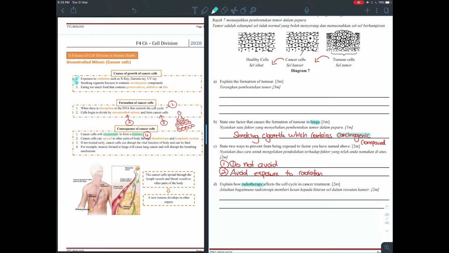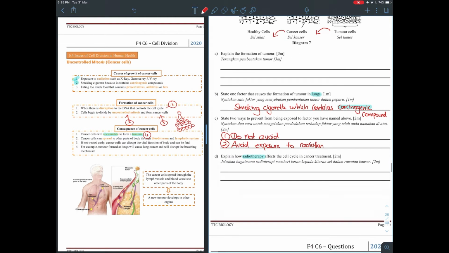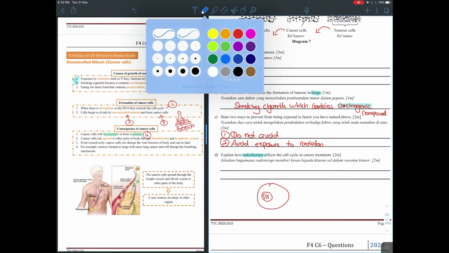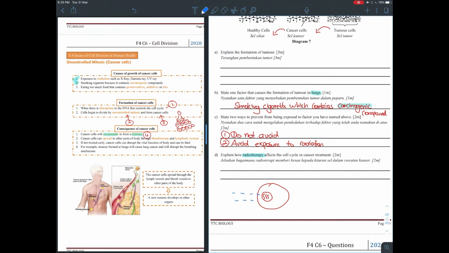This one, during the lesson video I also mentioned it. Radiotherapy is whereby they use radiation to kill the cancer cells. So how does radiation kill the cancer cells? Let's say this is a cancer cell. Cancer cells also have a nucleus and DNA. So when you use radioactive rays and shoot them into your body, it will destroy the nucleus, destroy the DNA of the cancer cell. So how does it affect the cell cycle? Obviously it will disrupt the cell cycle, and then the whole cancer cell will die.